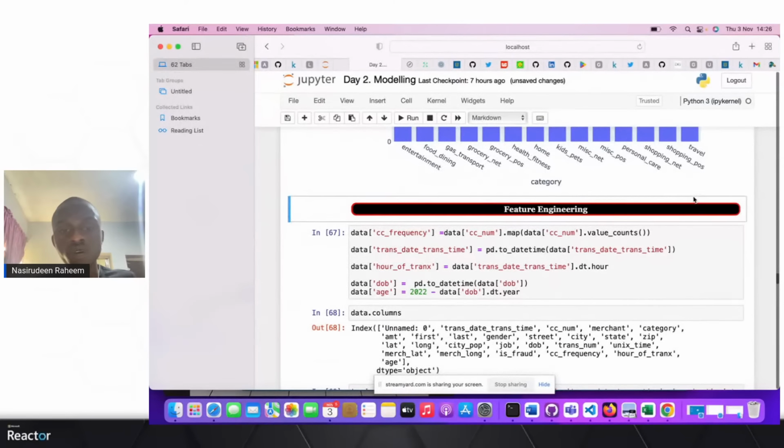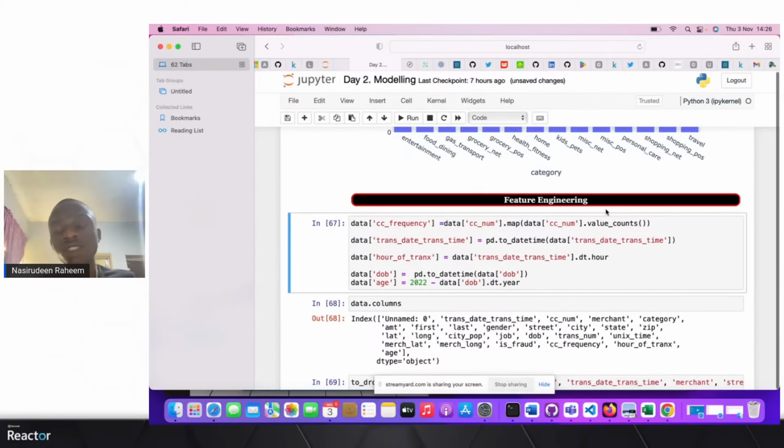So let's move to feature engineering now. What we are trying to look at is that we have a lot of features in our data set. We have the CC number column, which is a particular serial number, and we want to see if this number really makes sense to our model. There are various encoding techniques we can use in trying to have a good data set for our model.